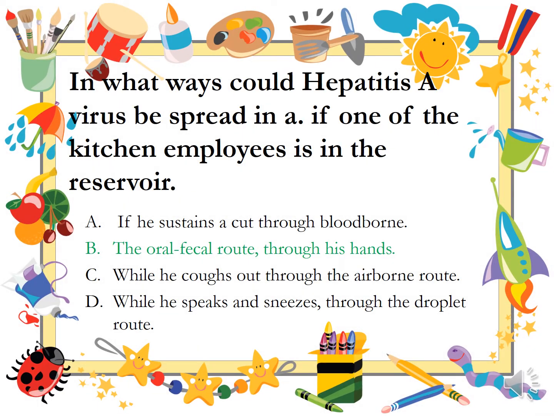In what ways could hepatitis A virus be spread if one of the kitchen employees is in the reservoir state? We know that hepatitis A virus is an orofecal route transmitted virus. So that is the orofecal route through his hands while cooking and serving and doing the cutlery work.